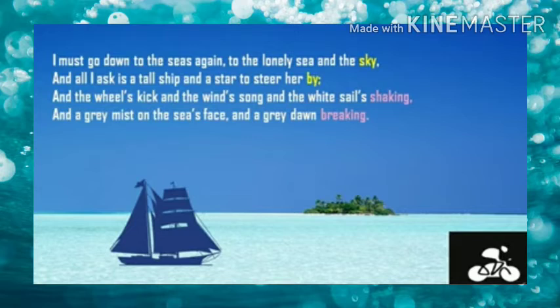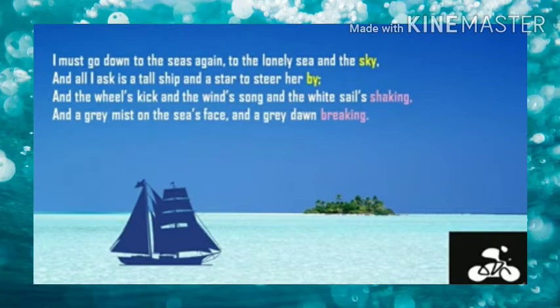And a gray mist on the sea's face. So if you see the sea, there will be a gray color mist. Okay, that is the mist we all know. It is nothing but the cloud made up of small drops of water that is present in the air, which makes it very difficult to see the sky. Okay, that we call it as mist. So the mist will be in gray color, which is nothing but the cloud. Okay, the cloud on the sea's face, so which is nearer the sea. So nearer the sea we can see the cloud on the sky.